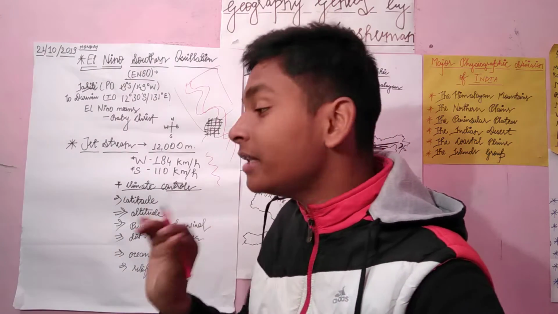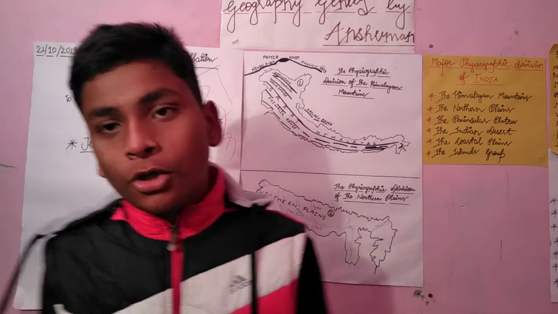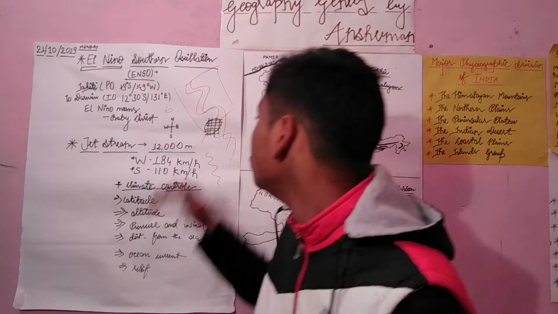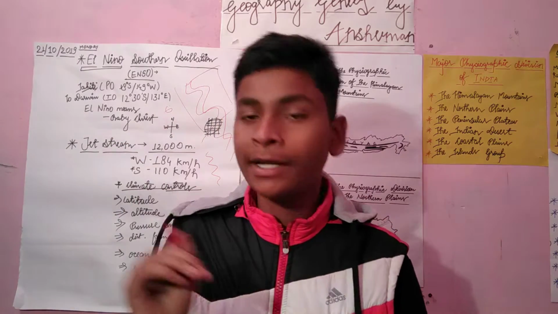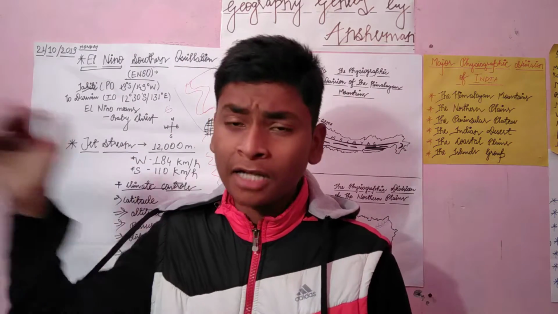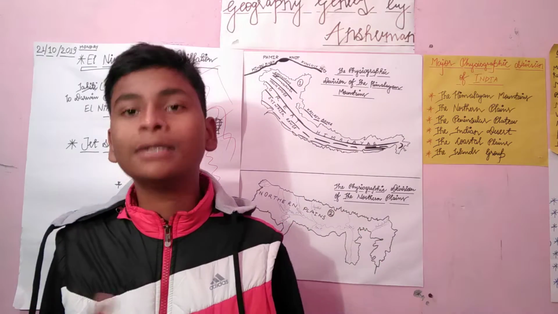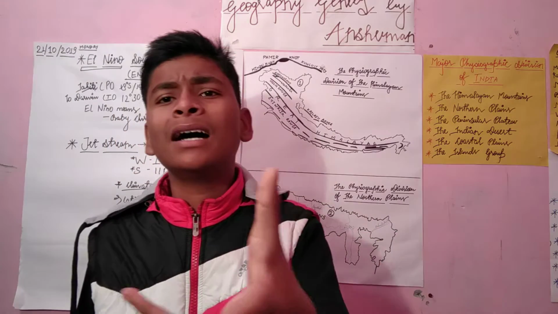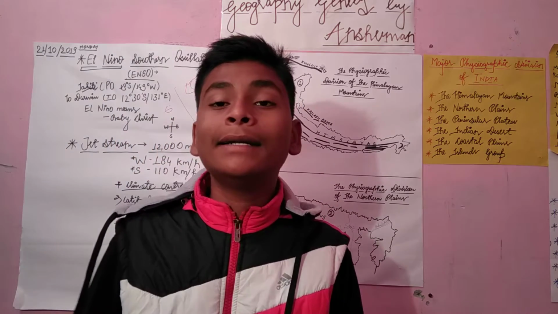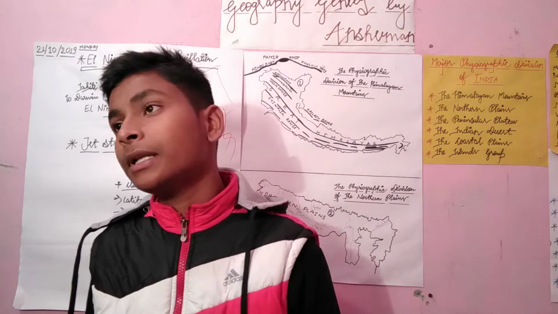In the upper course, all the erosional activities are done, and it always forms the gorge. In the middle course, meanders and oxbow lakes are found, and erosional activities are done here, but in lesser quantity than in the upper course. At the lower course, the delta will be formed, but no other thing will be there. So this was the thing that I wanted to tell you.